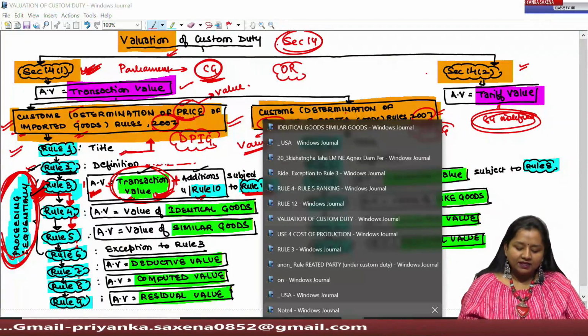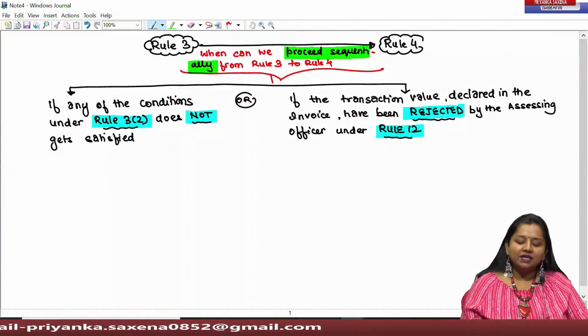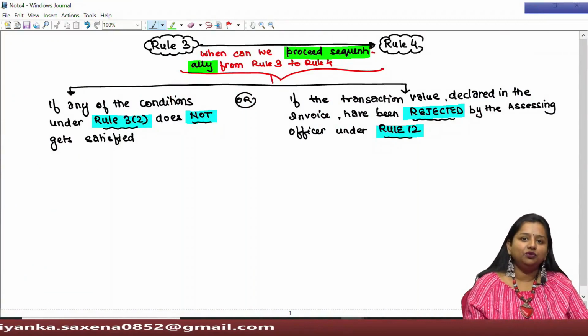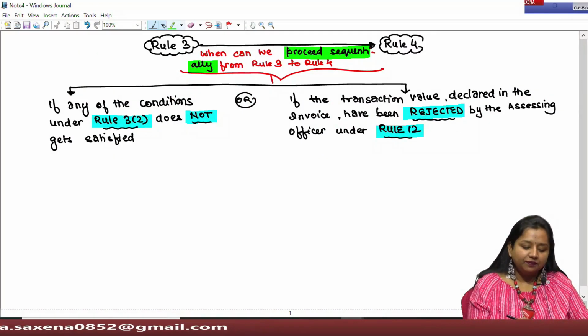That is, we can say that under two circumstances we can proceed from Rule 3 to Rule 4.